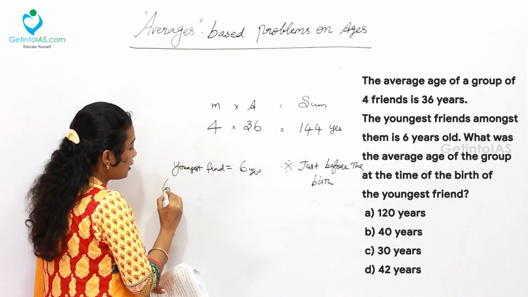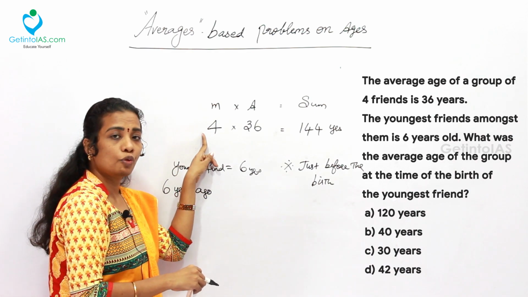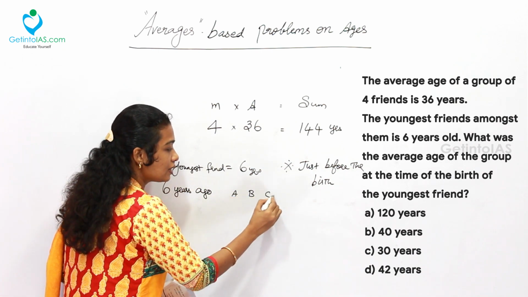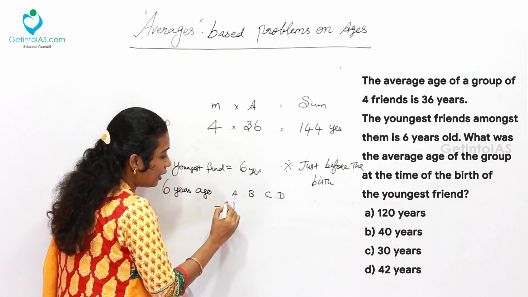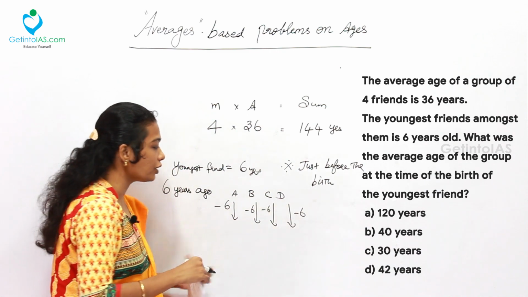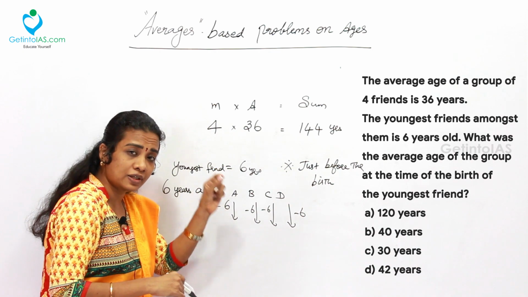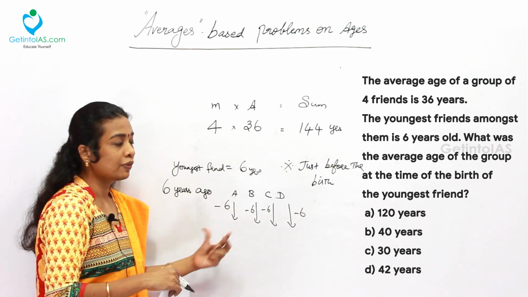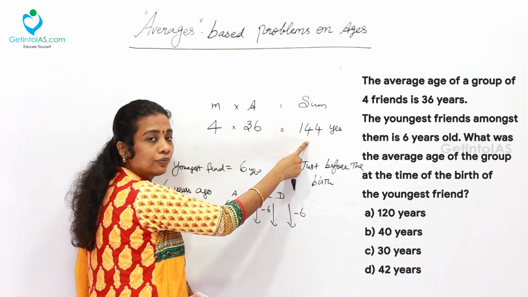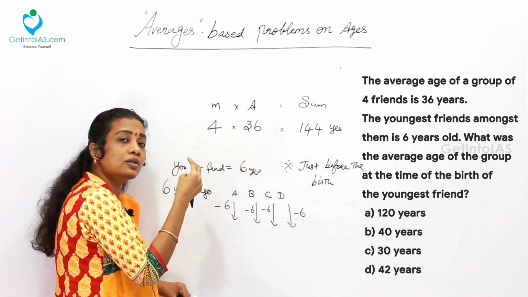So, here 6 years ago, at present how many members? 4 members. 6 years ago, every member, say A, B, C, D are the 4 members. So, minus 6 years everywhere. For 4 times you will have to subtract 6 because 6 years ago every person's age has to be reduced by 6. So, 4 times 6 is 24. This 24 is to be reduced from 144 years. So, you will be getting their sum of ages 6 years ago.